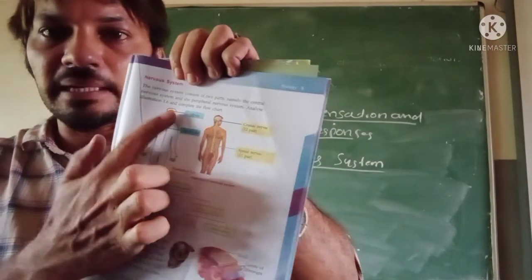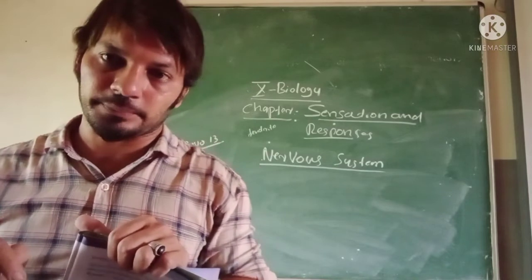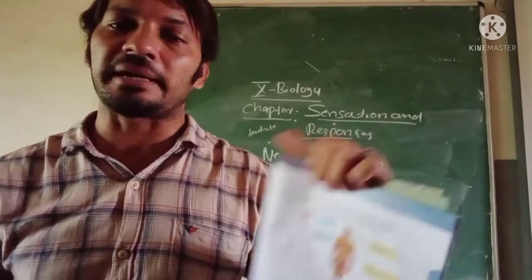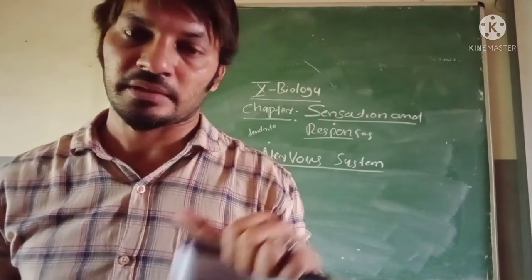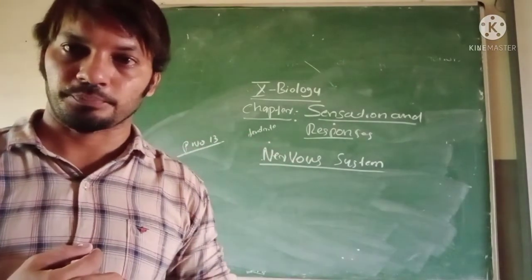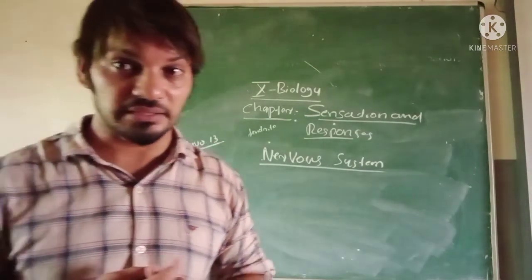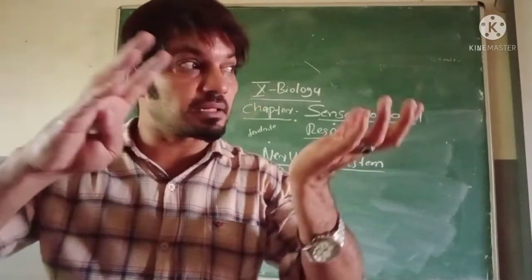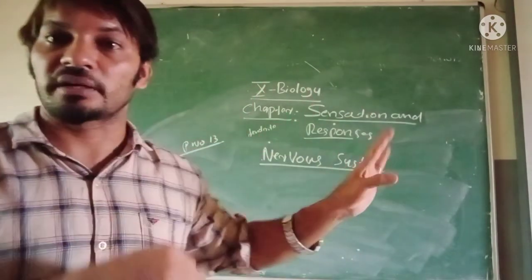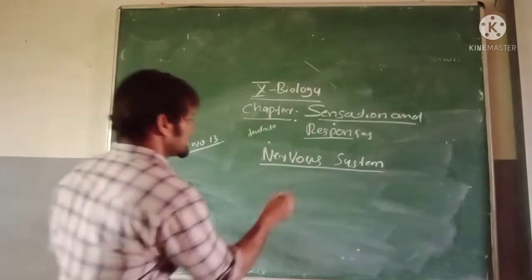Similarly, the nerves in the brain are known as cranial nerves. There are 12 pairs. The nerves in the spinal cord are known as spinal nerves. There are 31 pairs. Listen, the brain and spinal cord are known as the central nervous system. The cranial nerves, 12 pairs, and the spinal nerves, 31 pairs, both are known as the peripheral nervous system. Understood?